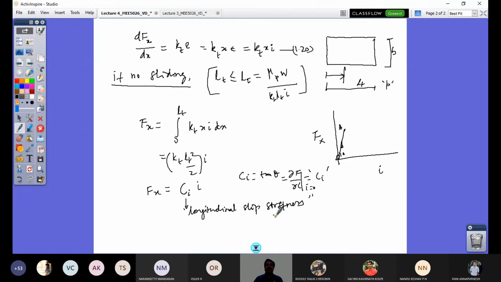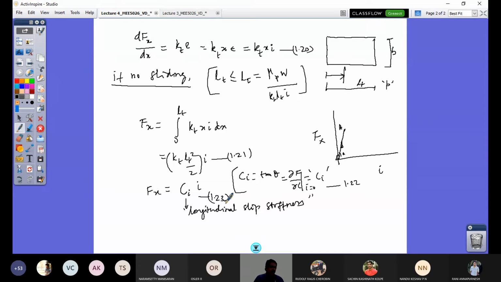Whatever I have is this, and I define this important quantity called Ci, the longitudinal slip stiffness. So now let us number these equations. This is equation 1.21 as per the textbook, and this is equation 1.22. I define what is Ci. This KT LT squared by 2 is defined as dou F by dou I when I is equal to 0, so that the slope can be defined here. Slope of this curve, correct? That's equation 1.22, and then what I have here is 1.23. So these are the equations as per the textbook.